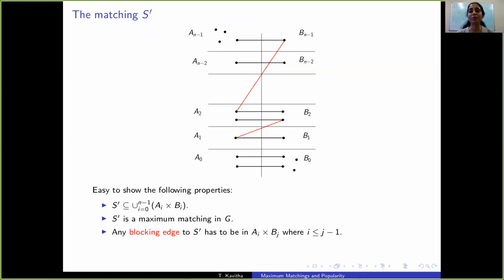The matching S prime has nice structure. It respects levels, that is due to the definition of the sets B_i, and we can show it is a maximum matching in G. S prime need not be stable, but any blocking edge to S prime has to go from southwest to northeast, as shown here. The red edges are blocking edges to S prime. So all these properties enable us to show that S prime is a popular max matching in G. This is a very rough sketch. I refer you to the paper for all the missing details.